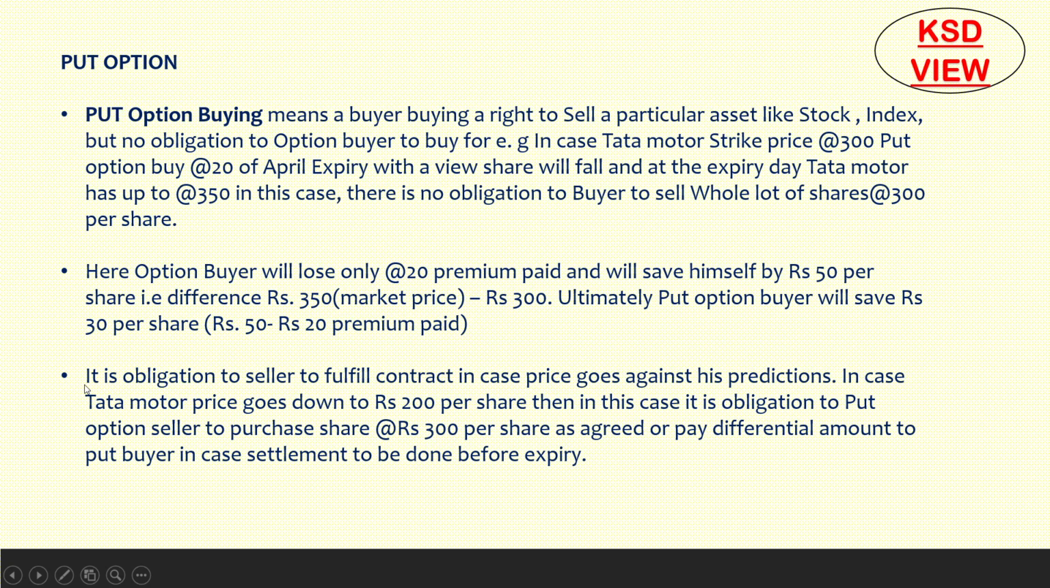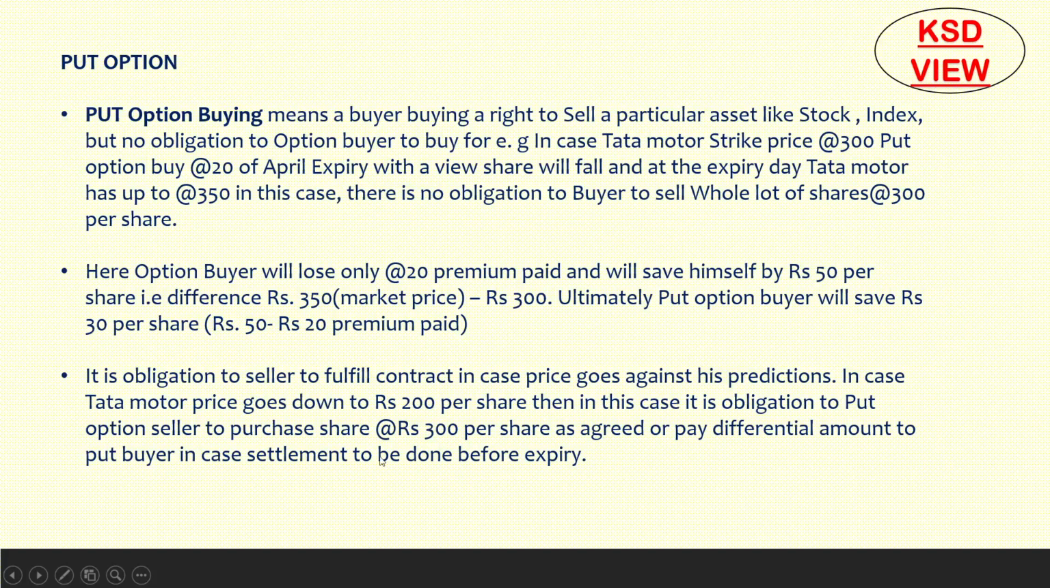Here we'll see the obligations of sellers. It's an obligation of the seller to fulfill the contract if the price goes against his prediction. It is totally opposite for the buyer. If the price goes against the buyer's prediction, it is not an obligation for the buyer to perform the contract. He has rights but not obligations. In the case of the seller, suppose the Tata Motors price goes down to 200 per share.